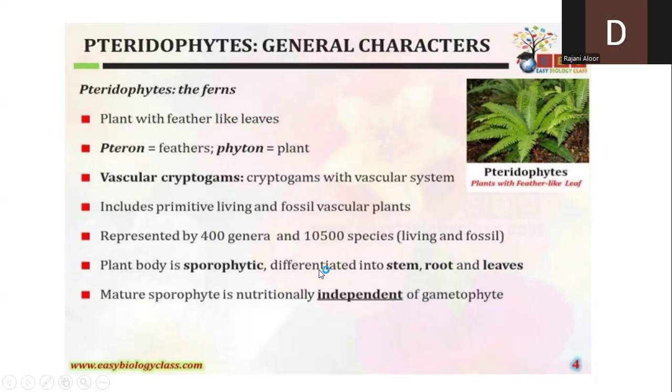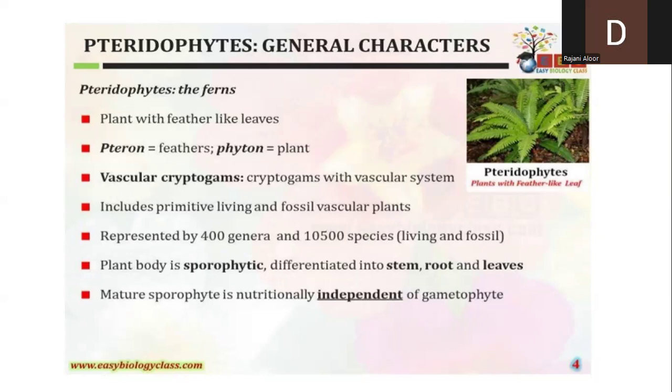These pteridophytes also include living as well as fossil cryptogams, that is vascular plants, representing about 400 genera and 10,000 species, including both living and fossil. Another most important point of the pteridophyte is that the plant body is considered the sporophyte. This is a very, very important point. The dominant phase of the pteridophytic plants is the sporophytic plant, the sporophyte, whereas in the bryophyta, the dominant phase is the gametophyte. Why is the plant body a gametophyte?